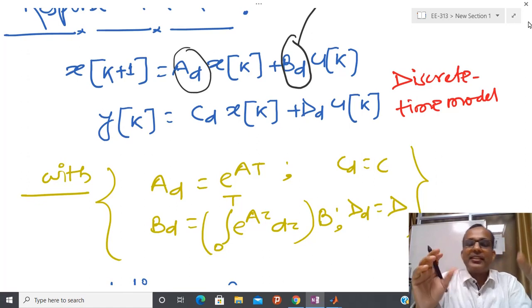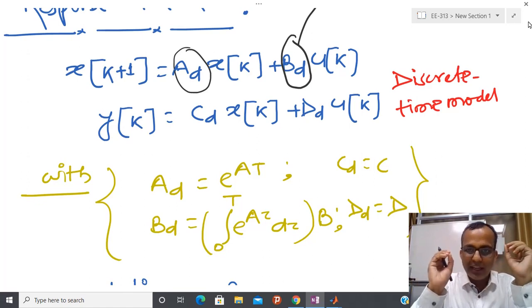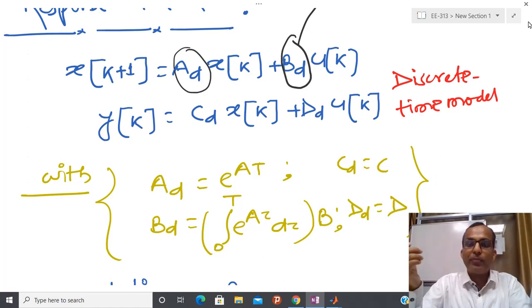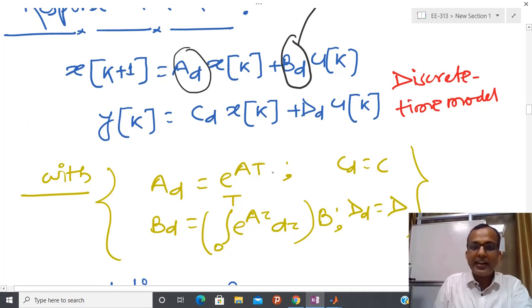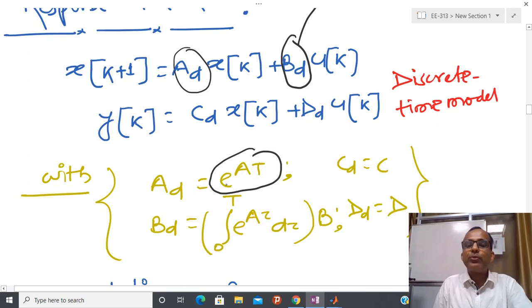But if I do not do any kind of approximation, then one more level of difficulty comes into the picture. And what is that difficulty? In order to calculate Ad, I have to calculate e^(At), and this is nothing but some kind of infinite series. Similarly for Bd, again the same kind of quantity is involved. So this is the exact model, but again some level of difficulty is involved here.